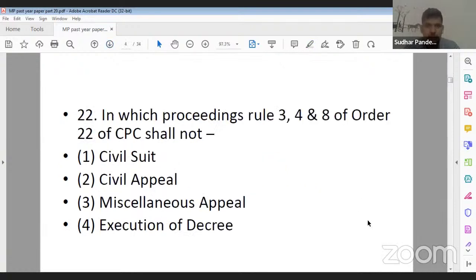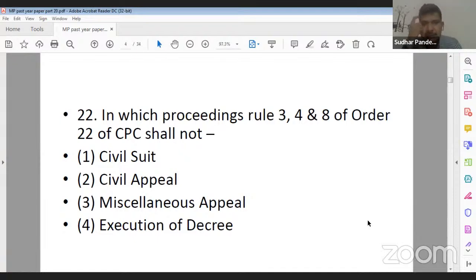Question number 22. In which proceedings rule 3, 4 and 8 of Order 22 of CPC shall not be applicable? Option 1, civil suit; option 2, civil appeal; option 3, miscellaneous appeal; and option 4, execution of decree.